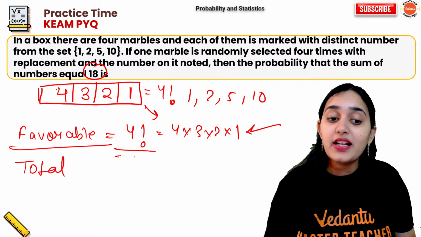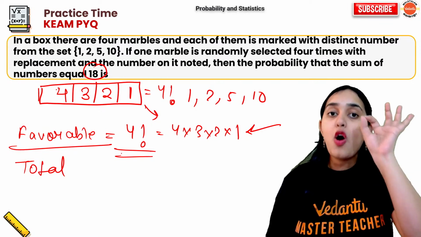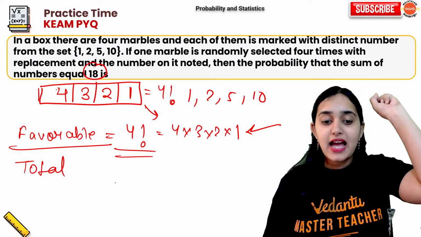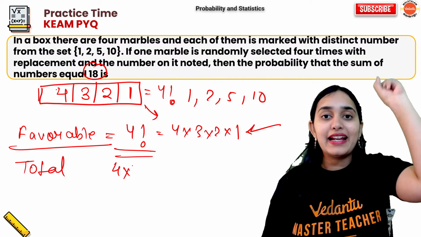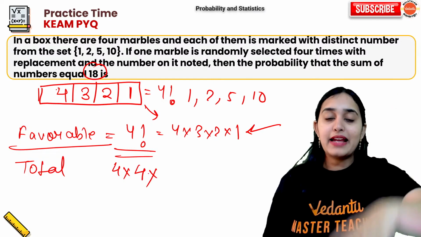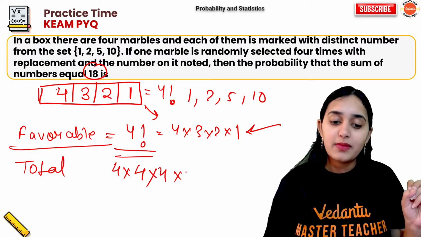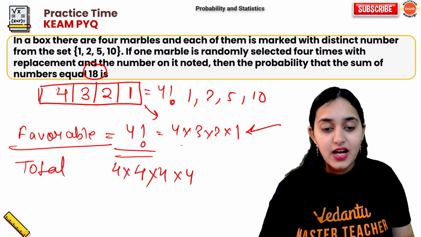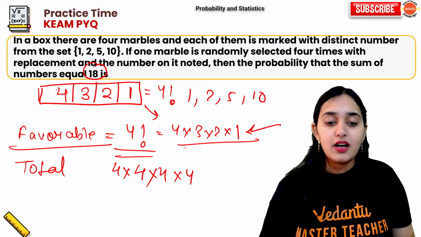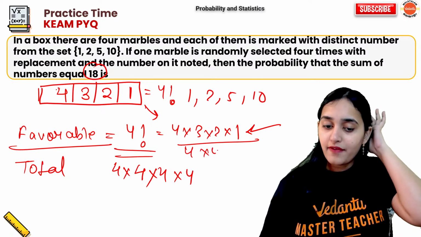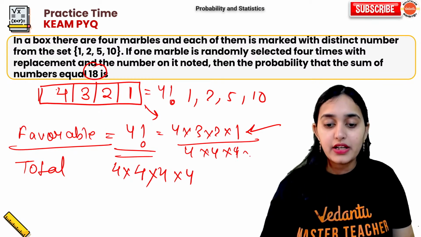Now what is your total outcome? Total outcome will always be, in the first chance, 4 possibilities. In the second pick, 4 marbles. Third pick, 4 marbles possible. Fourth pick, 4 marbles possible. So your answer will be 4, 3, 2, 1 divided by 4 into 4 into 4 into 4.